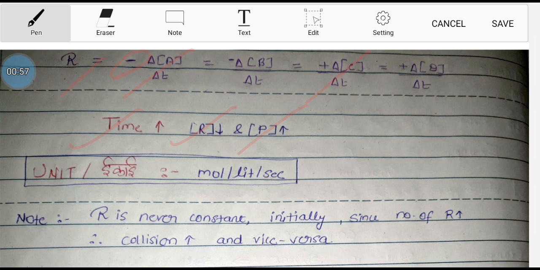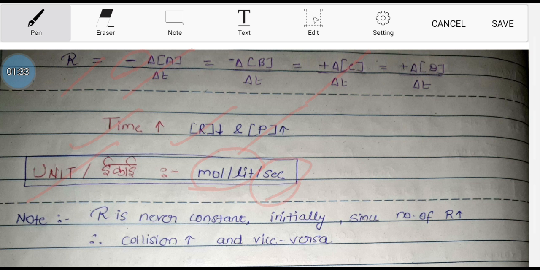If we have to learn about the unit of rate of chemical reaction, as we have already studied, the rate of chemical reaction involves a concentration, and we know the unit of concentration. The unit of concentration was mole per liter, but the rate of chemical reaction is taken according to the change in concentration per unit time. So we have to take time as well in the unit. So the unit which we have to consider here is mole per liter per second.